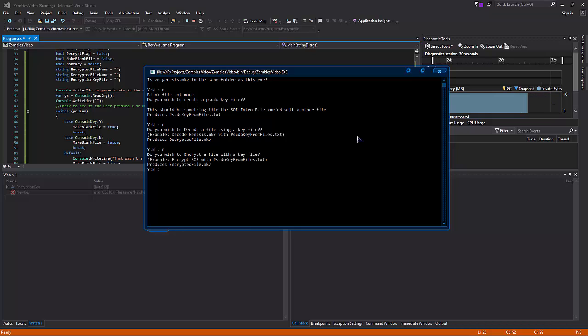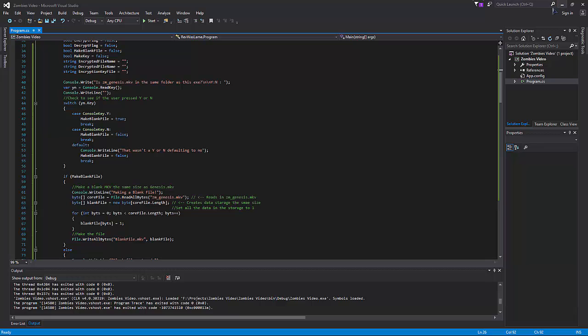And then the last one is if you wish to encrypt. If you wish to encrypt Shadows of Evil with a pseudo key that you get from Shadows and Genesis, that would give you Genesis. The same as decrypting Genesis with the pseudo would give you Shadows. But then funnily enough, encrypting Genesis with the pseudo also gives you Shadows, because encrypting and decrypting is effectively the same thing when you're XORing. But enough of that. This program, it's here. It will do its thing.